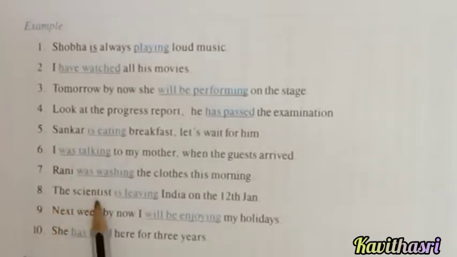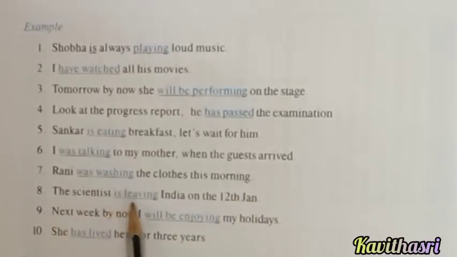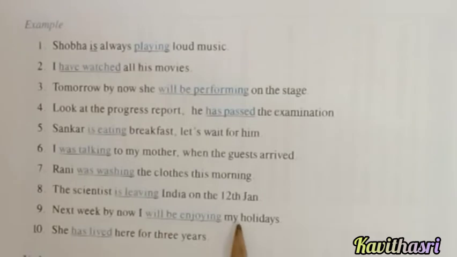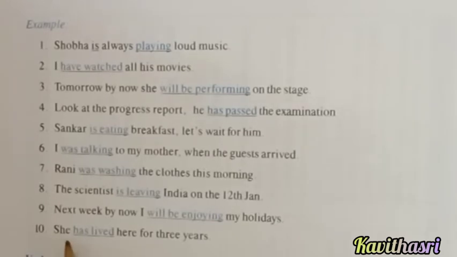Eighth one, the scientist is leaving India on the 12th January. The verb is leaving. Next week, by now, I will be enjoying my holidays. What is the verb here? Will be enjoying. Tenth one, she has lived here for 3 years.